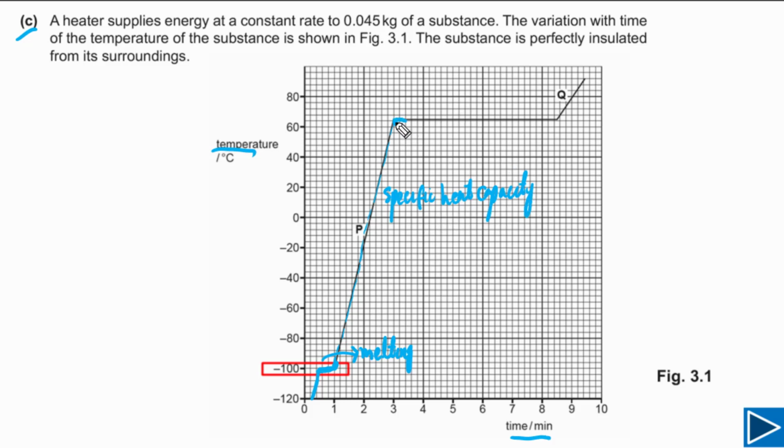Now, if you look at this, this is again a horizontal line. So what is happening here? In this case, the phase is changing now. So here the substance was melting. Here phase is again changing. So in this case, substance is boiling now. So it simply means that the liquid is changing into gas. So simply we can say phase is changing, means the liquid is changing into gas.